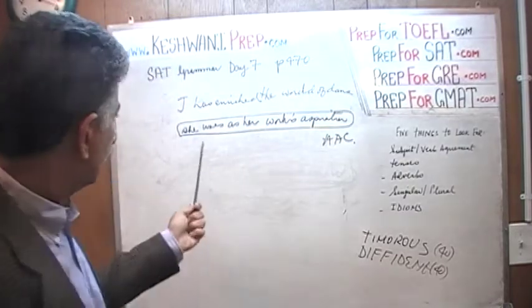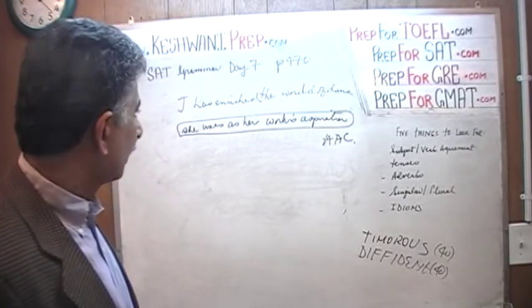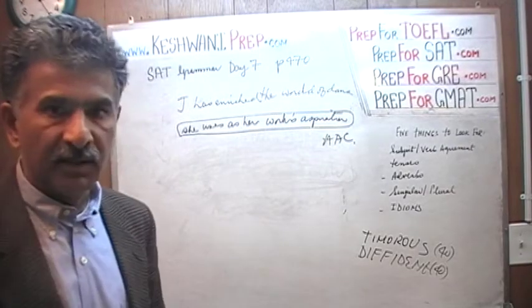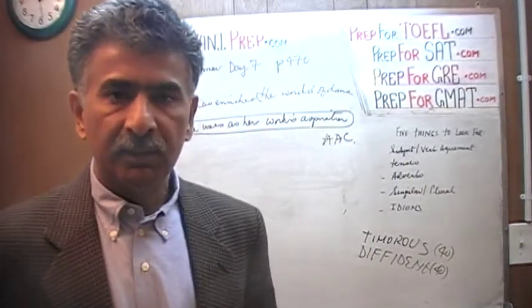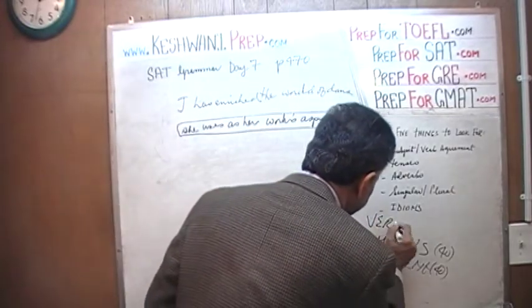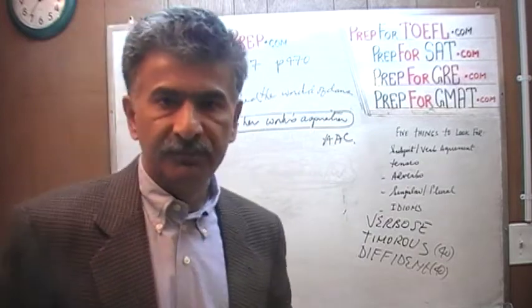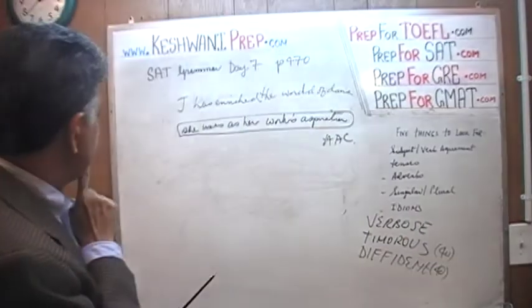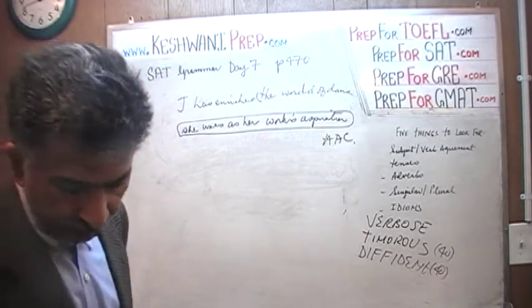So let's see what we can do. We have to work on this part. This is awkward. She uses as her work's inspiration African American culture. How can we make it a little bit better? How can we make it so that it is less verbose? Let's see what we can do. She uses as her work's inspiration African American culture.